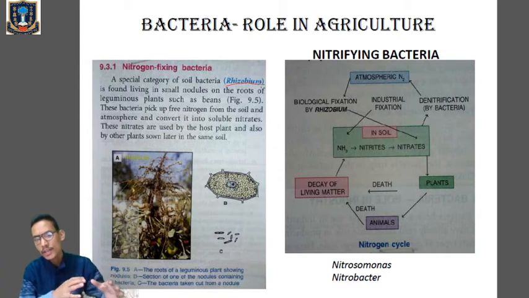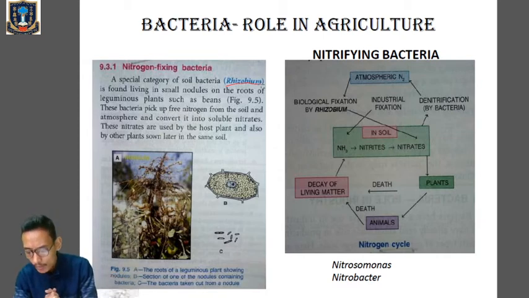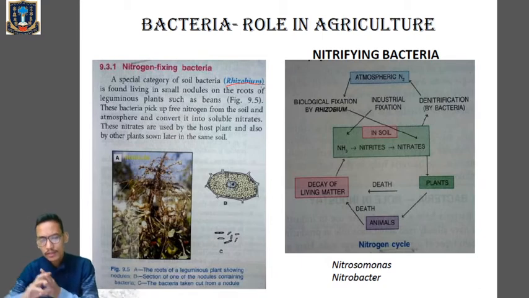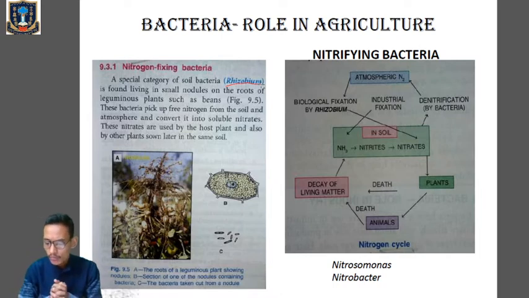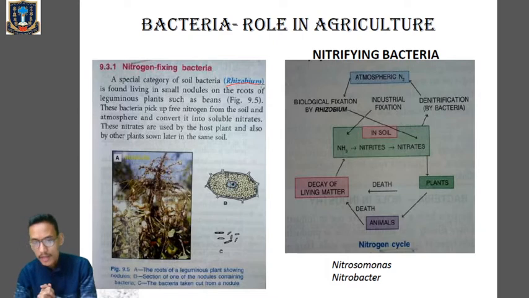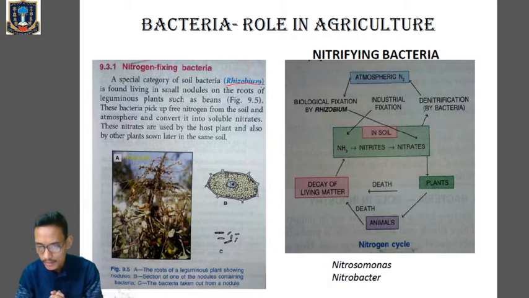Then ammonia is converted into ammonium compounds, which are first converted into nitrites by bacteria such as Nitrosomonas. You can see in the figure. So ammonia is converted into nitrites with the help of Nitrosomonas, and then nitrites are converted into nitrates by the action of Nitrobacter. Each of these steps is brought about by the help of bacteria.